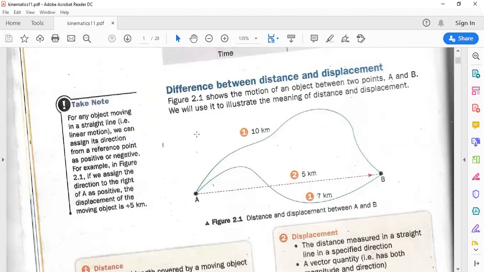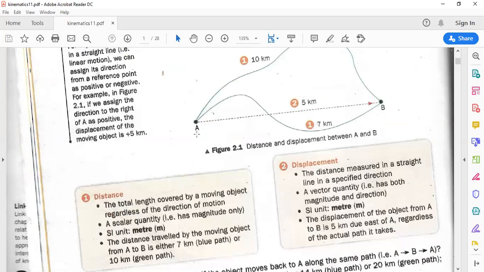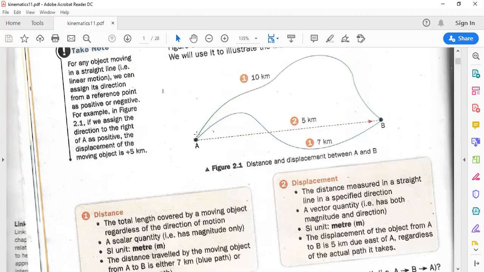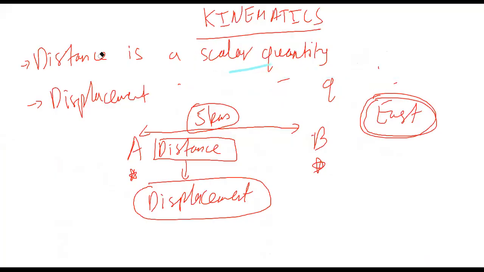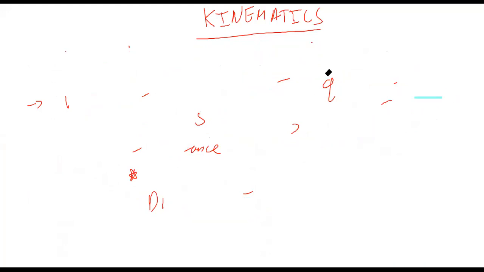Now, another definition of displacement is, everybody write it down. I'm writing on the whiteboard. You should write this down in your copies. Okay? Everybody should write another definition. So it is clear that distance is a scalar quantity and displacement is a vector quantity.